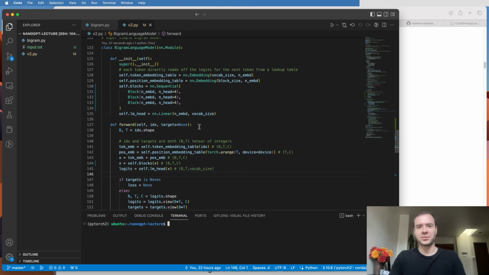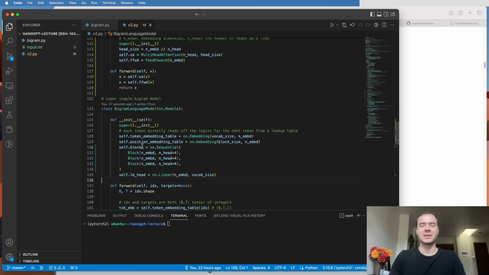Now, I actually tried to run this, and the problem is this doesn't actually give a very good result. And the reason for that is we're starting to actually get a pretty deep neural net.